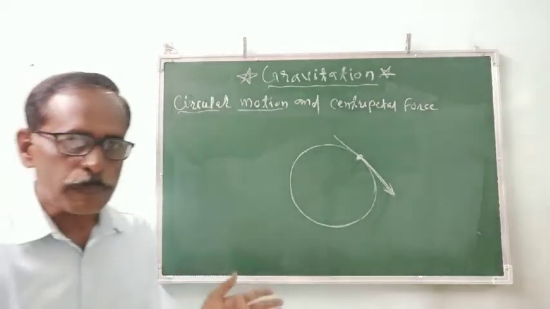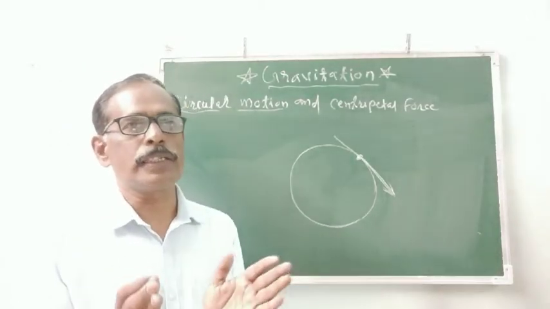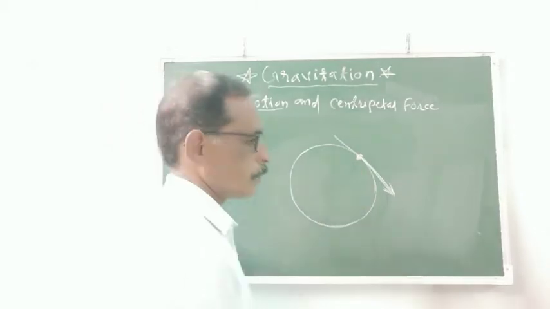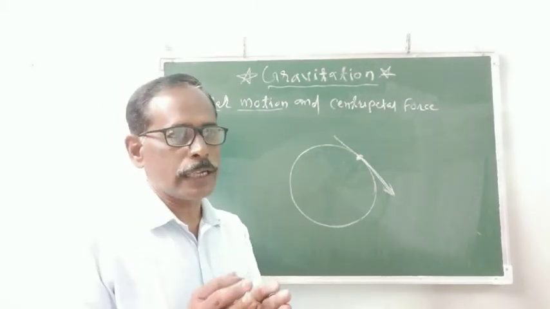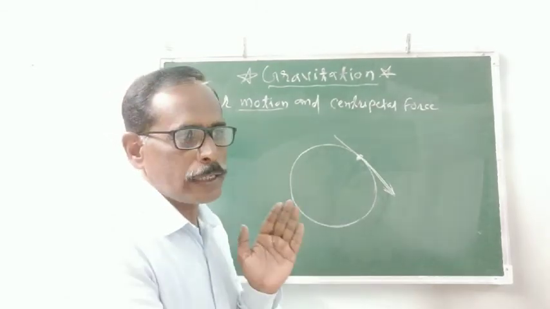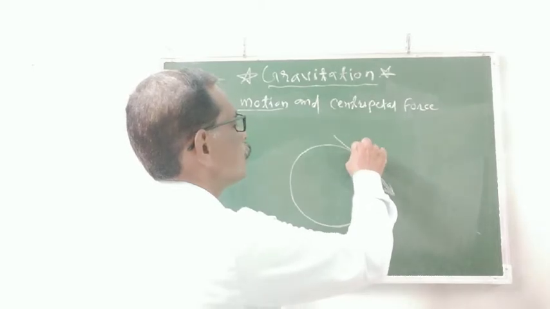When we release the force acting on it, at whichever point that object is, that object flies away in a straight line in the direction of the tangent at that point.